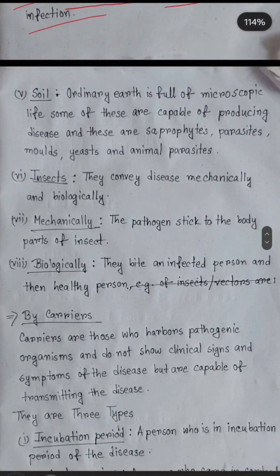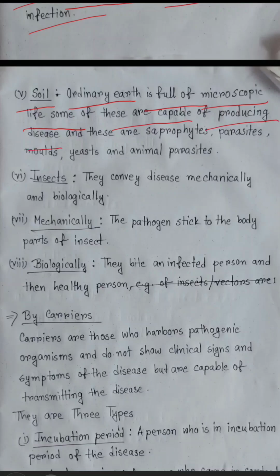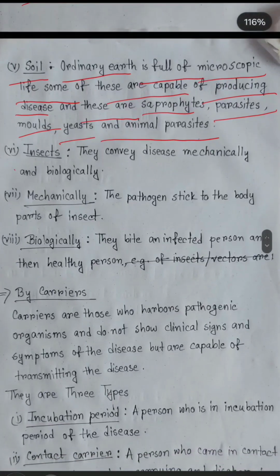Next, number 5, that is soil. Ordinarily earth is full of microscopic life. Some of those are capable of producing disease, and those are saprophytes, parasites, molds, yeasts and animal parasites. Number 6, insects. They convey disease mechanically and biologically.